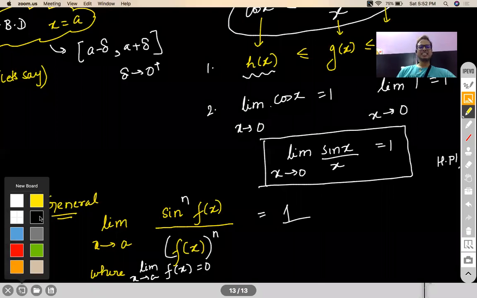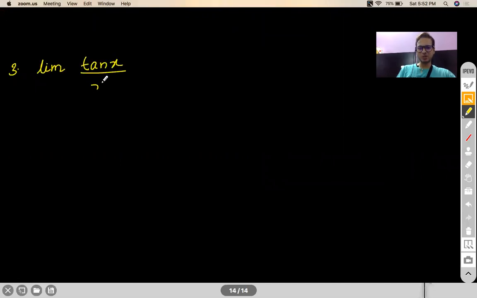Okay. So with this, I'll move on to a few more formulas which we need to remember. The third one is your limit of tan x by x as x tends to 0. That is also 1.